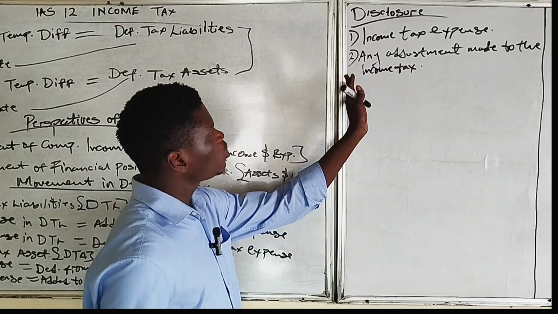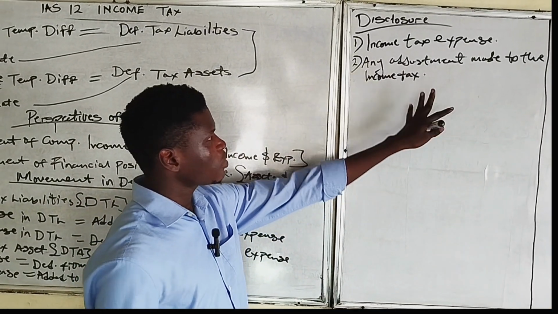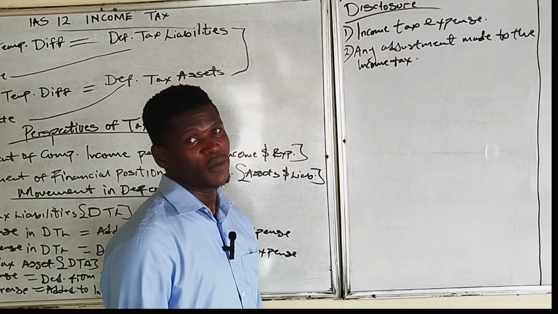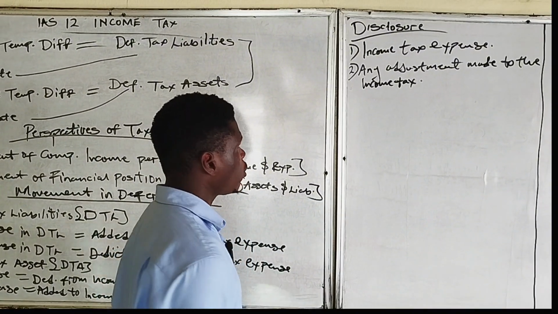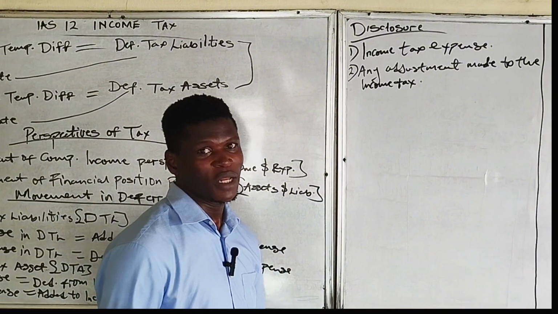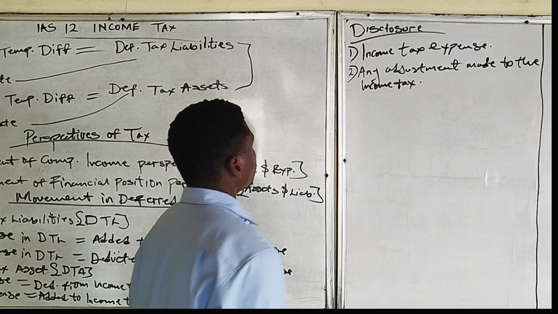So then we'll disclose any adjustment made to the income tax, which we said may be as a result of movement in its deferred tax, and also may be a result of allowable and unallowable deduction. So that's that.